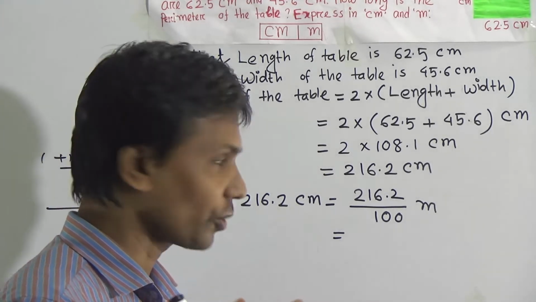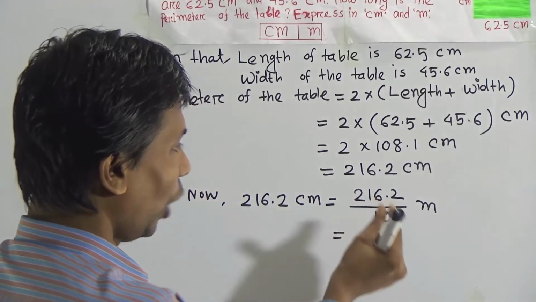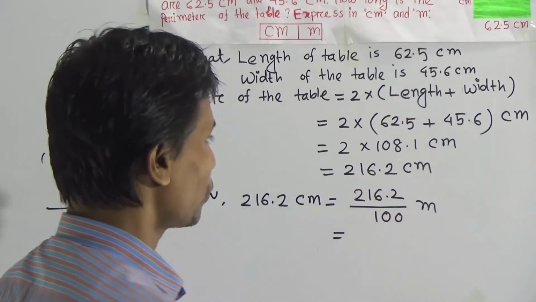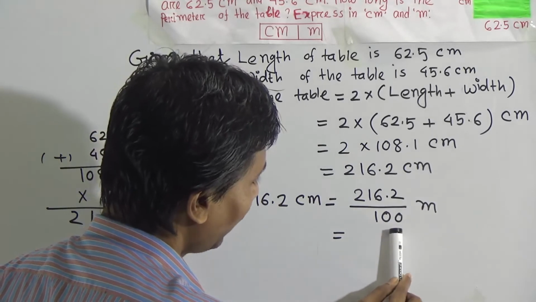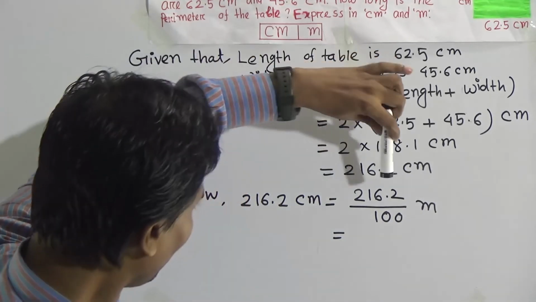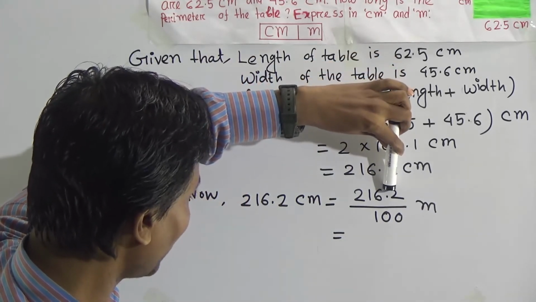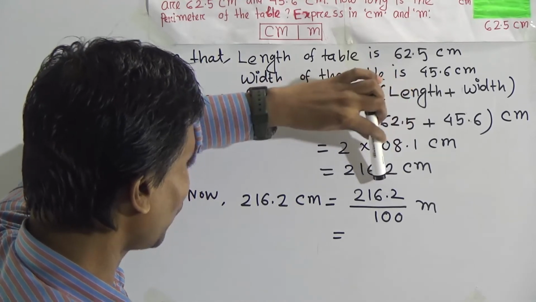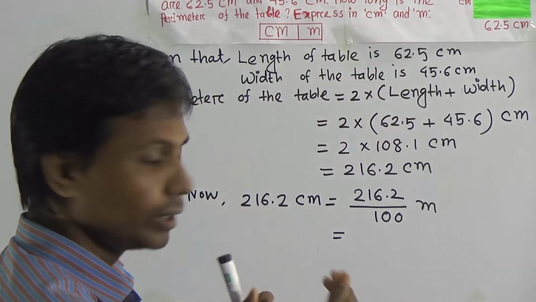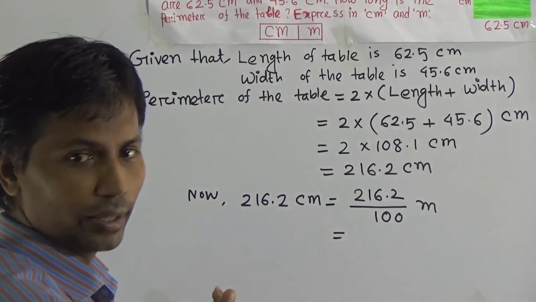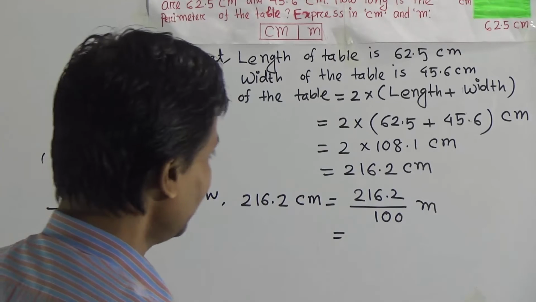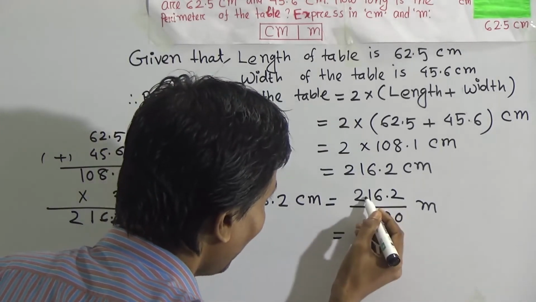When we divide 216.2 by 100, this point will be shifted 2 digits in the left side. That means this point will be shifted here.